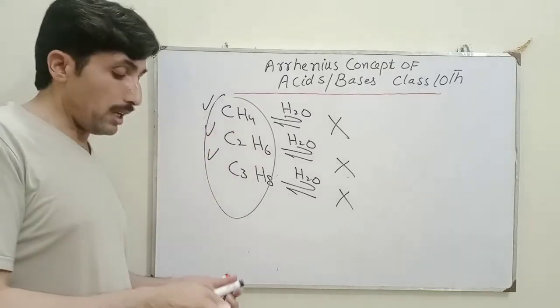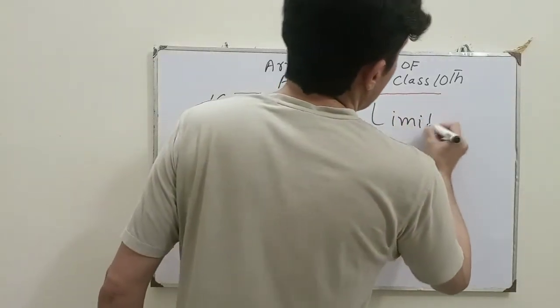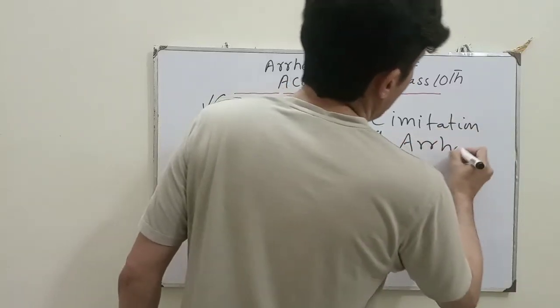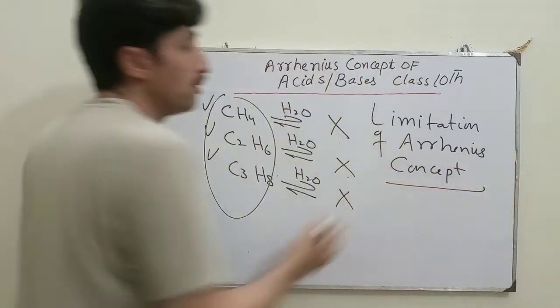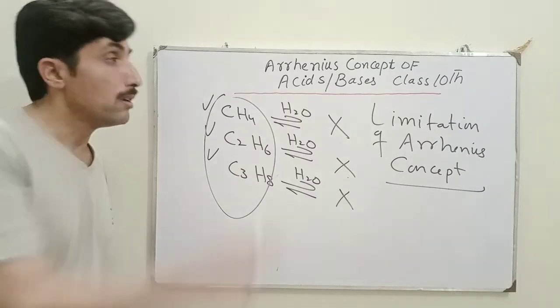Therefore, this is one limitation of Arrhenius concept. You can also write the disadvantages of this theory.